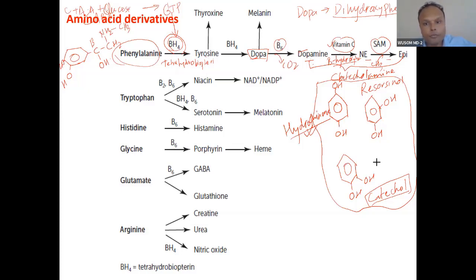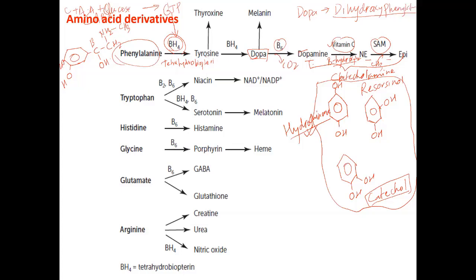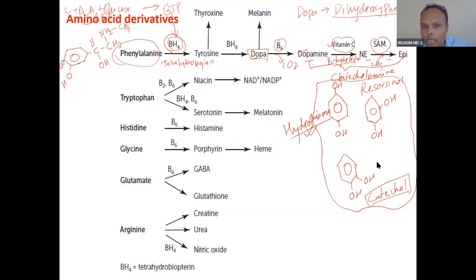Did you understand now? Yes, sir. Why is it called catecholamine? Did you understand why? What are the molecular changes? If you remember this phenylalanine structure, you will be able to make everything. So first is dopa. Dopa is dihydroxy. Simple. From phenylalanine, dihydroxy is formed. 2 hydroxy groups. This is the catechol ring. That is why they are called catecholamine. All have amine. These are all called catecholamine.